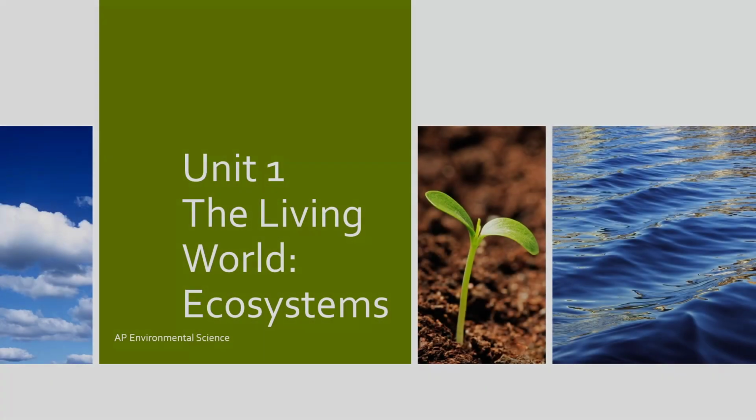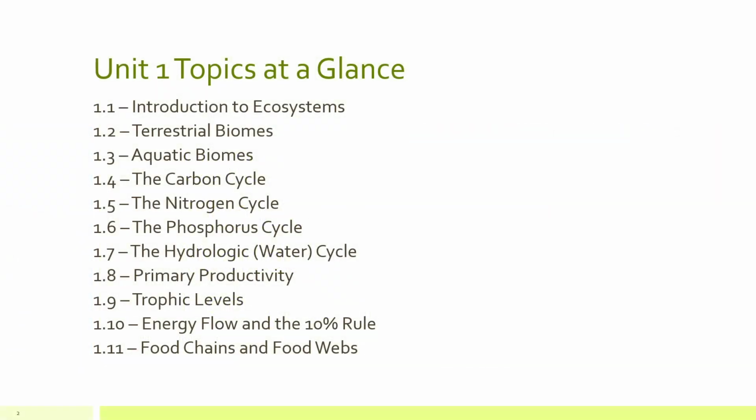Hello, hello. Welcome to the first video for Unit 1 for AP Environmental Science, Unit 1 being the living world: ecosystems. In this video, we're going to go through the first topic from the first unit. Just to give you a breakdown of what videos you will see, we will have the first video, this being the one on Introduction to Ecosystems. Following this, we'll have terrestrial biomes, then aquatic biomes. Then we'll talk about the carbon cycle, the nitrogen cycle, the phosphorus cycle, and the water cycle.